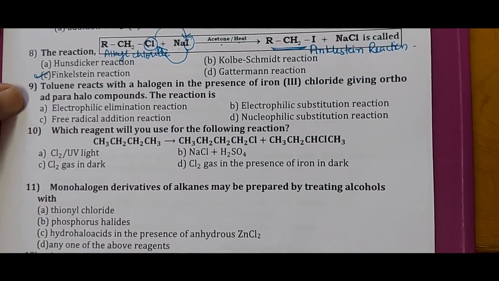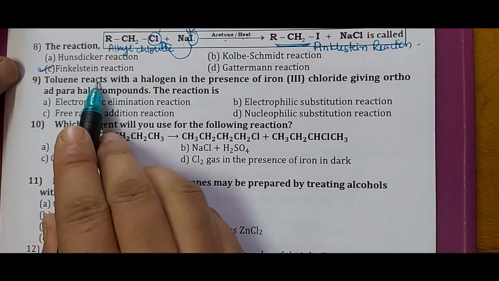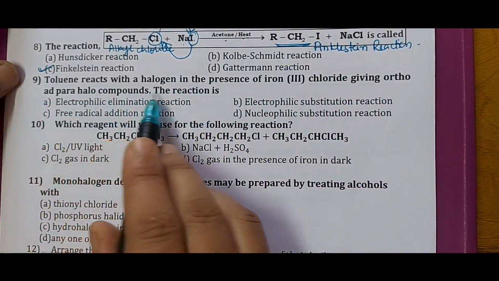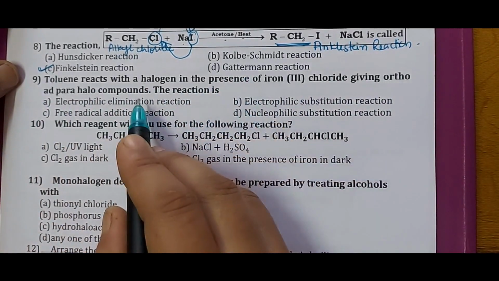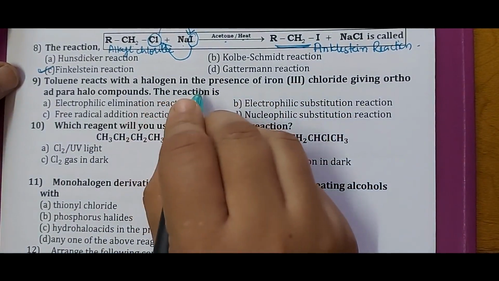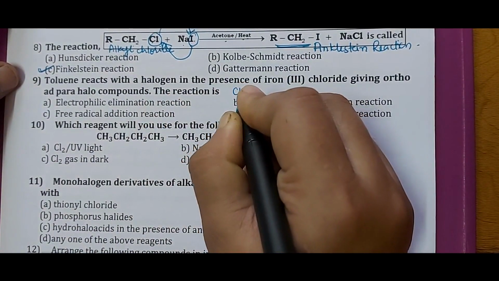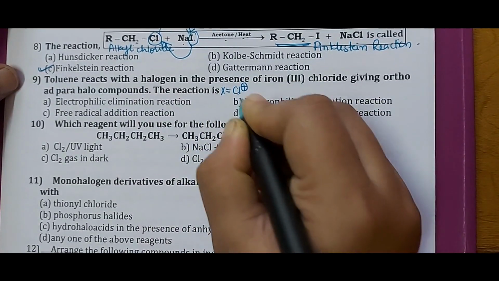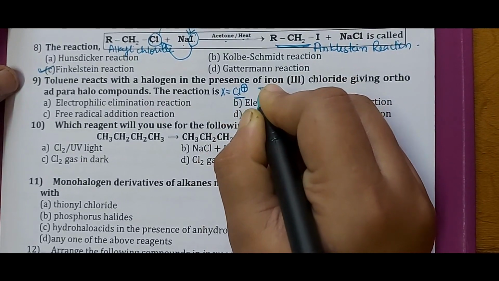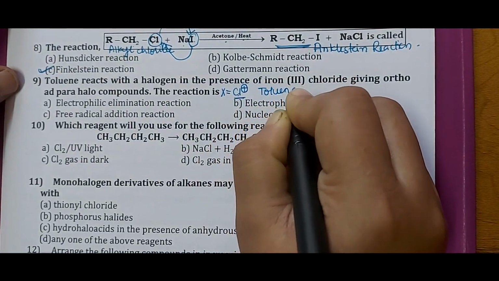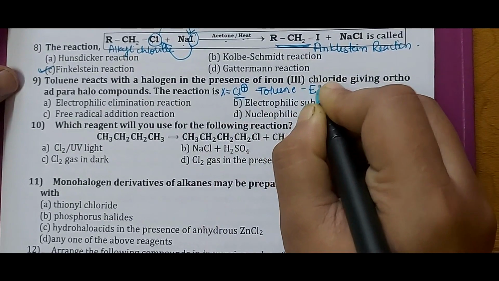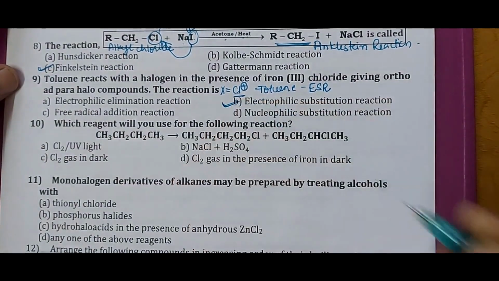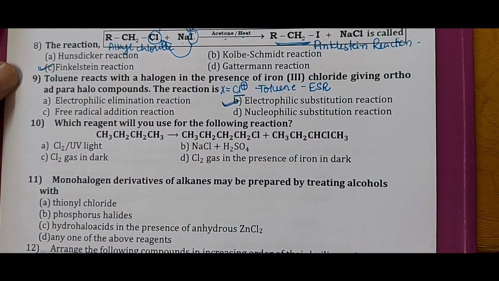Next, question number 9: toluene reacts with a halogen in the presence of iron 3 chloride, giving ortho and para halo compounds. The reaction is. If we consider the reaction of toluene with halogen, taking the example X is equal to Cl2, Cl2 forms an electrophile Cl plus, which attacks toluene in the presence of iron 3 chloride and gives a mixture of ortho and para product. Since Cl plus is attacking, we call it an electrophilic substitution reaction. So option B is the correct answer.